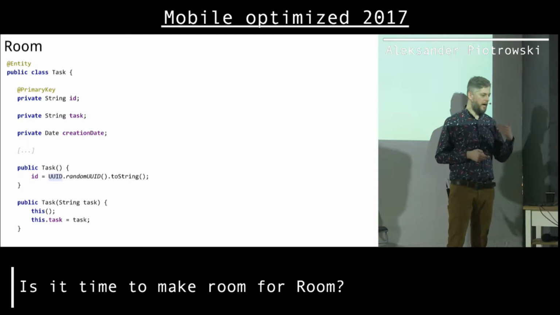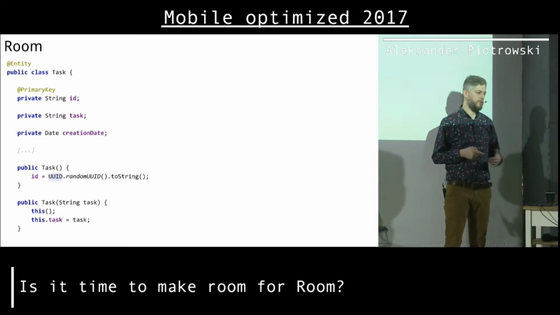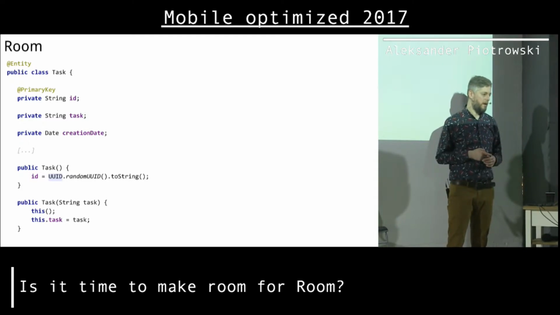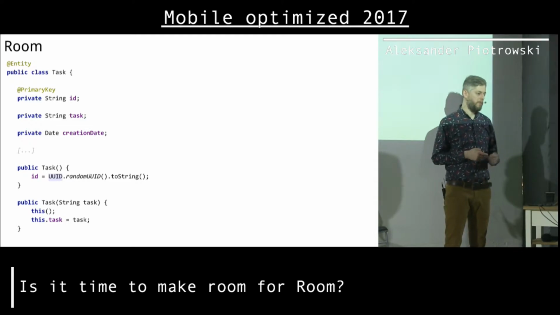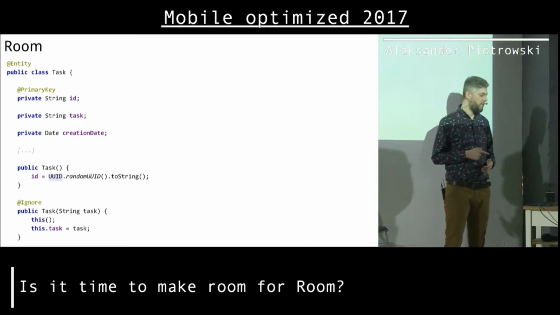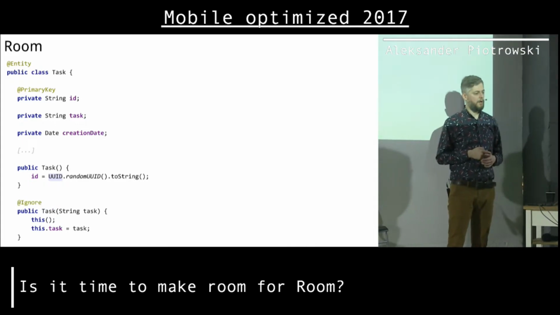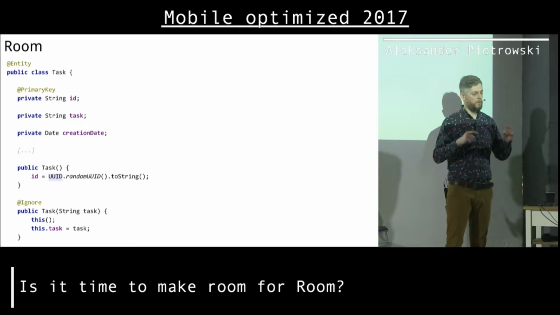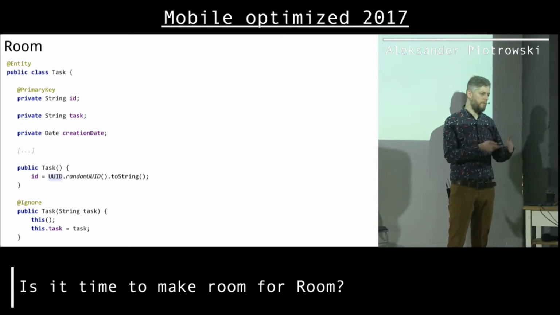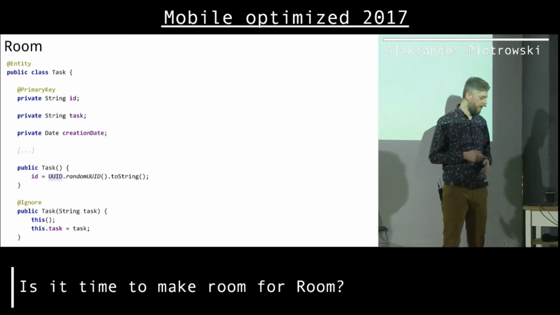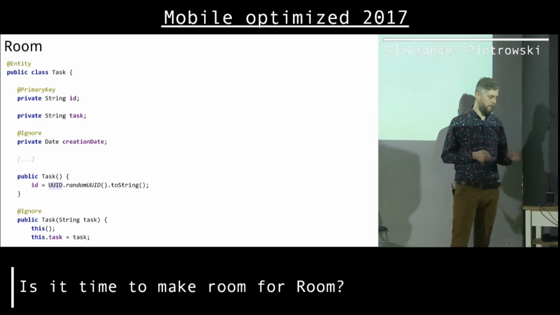If I want to have another constructor, because I want to also set a name of a task, I would add another constructor, but sadly Room would get confused. So I need to mark this extra constructor as an ignored one, so that Room will just use the default one without parameters and not be confused that there are two constructors and Room doesn't know which one to use. Okay, I can also ignore fields if I want, but yeah.